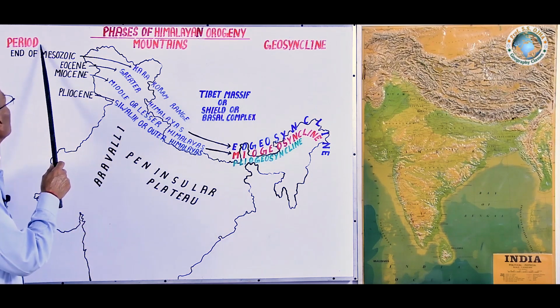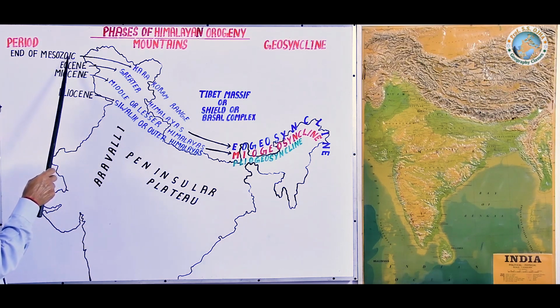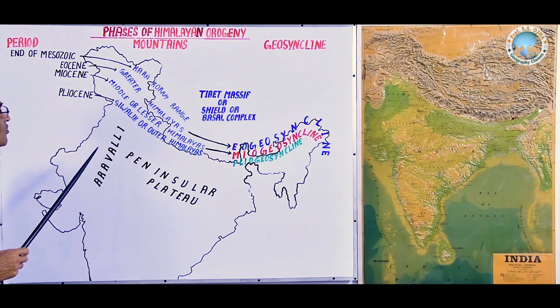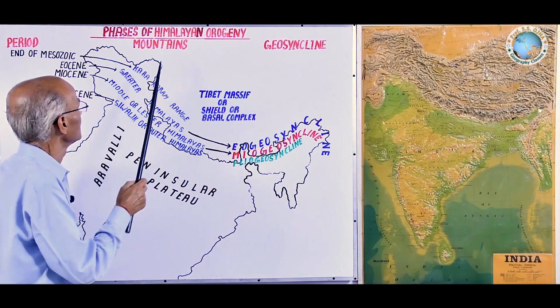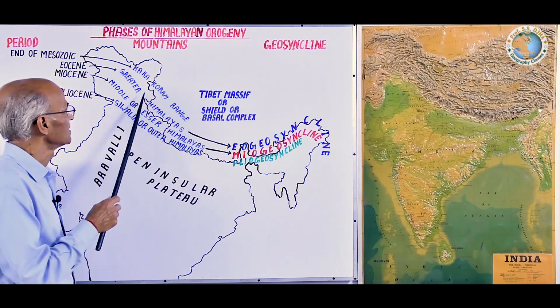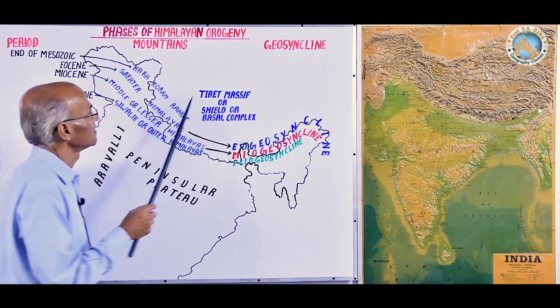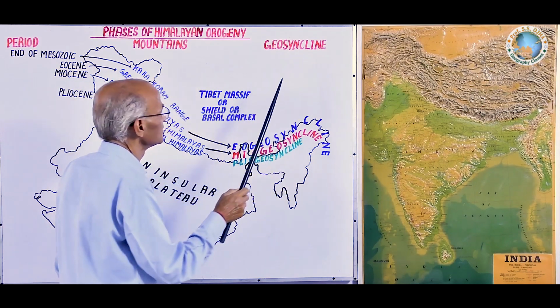Here, the phases of Himalayan orogeny have been shown on the map with the help of a flow chart. Here it is period, and below it the different periods have been noted. Here it is mountains. There are 3 main ranges of Himalayas mentioned here, and this is the name of geosyncline.